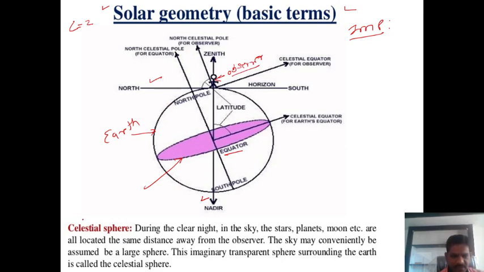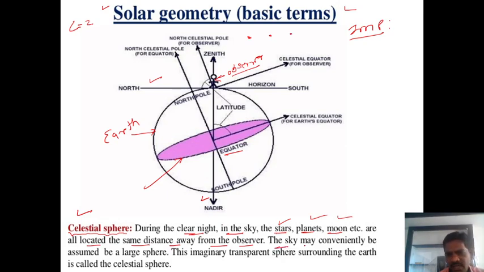So the first definition is the celestial sphere. What is this definition? During a clear night, in the sky, the stars, planets and moon are located at the same distance away from the observer. Means from this observer, whatever we observe, star, planets, moon, all are away from the observer but at the same distance.